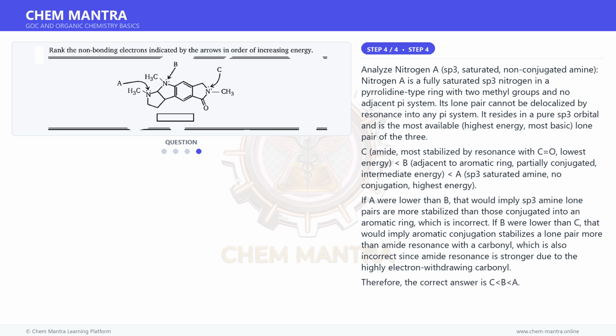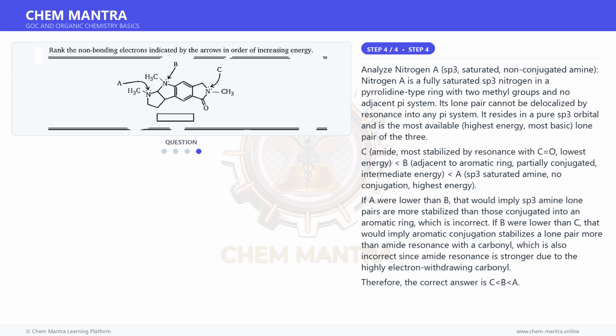And for the final step, analyze nitrogen A, an sp3, saturated, non-conjugated amine. Nitrogen A is a fully saturated sp3 nitrogen in a pyrrolidine-type ring with two methyl groups and no adjacent pi system. Its lone pair cannot be delocalized by resonance into any pi system. It resides in a pure sp3 orbital and is the most available, highest energy, most basic lone pair of the three.